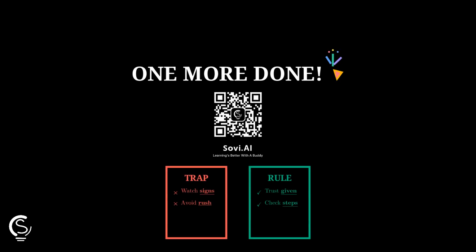Trap: rushing signs. Rule: trust the given motion and check the system's kinetic energy before and after collision.